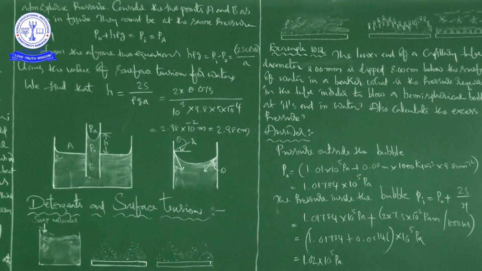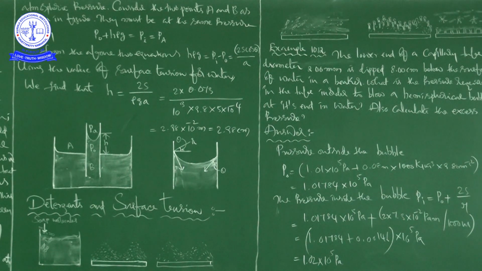If the pressure inside the bubble is Pi, then Pi is equal to P0 plus 2S by R. Now substitute the values. Totally we are getting Pi as 1.02 into 10 to the power of 5 Pascal, where the radius of the bubble is taken to be equal to the radius of the capillary tube, because the bubble is hemispherical.